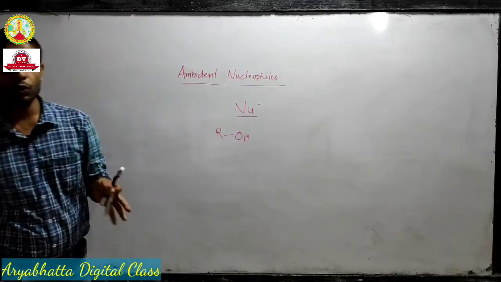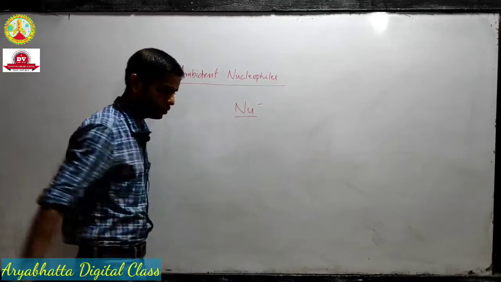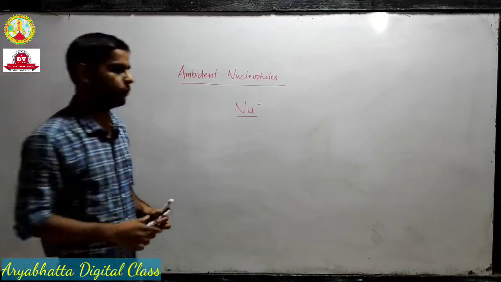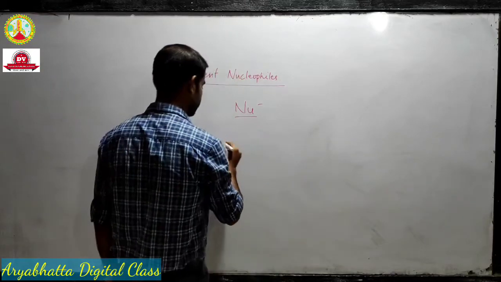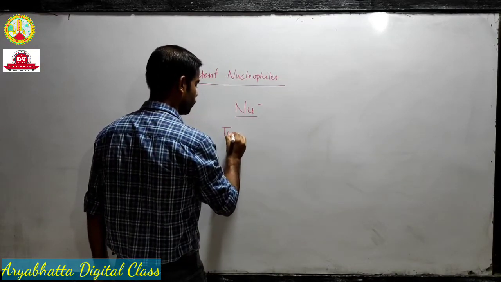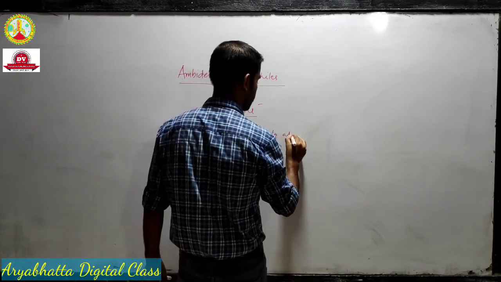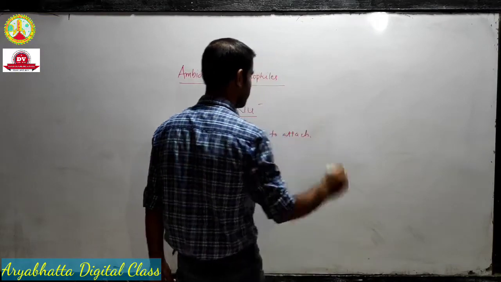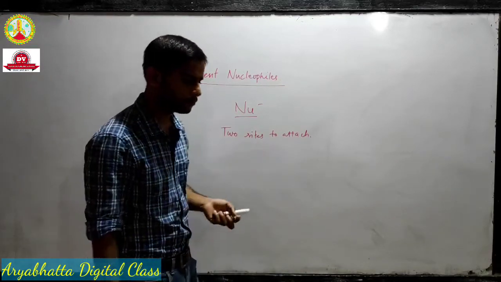Now there are a few nucleophiles which can have two active sites to get attached. Two sites to attach. So two sites to attach, what does that mean?